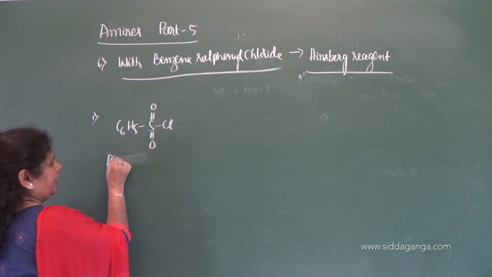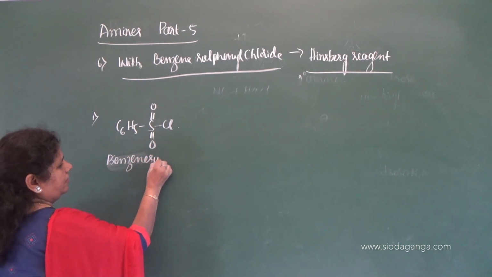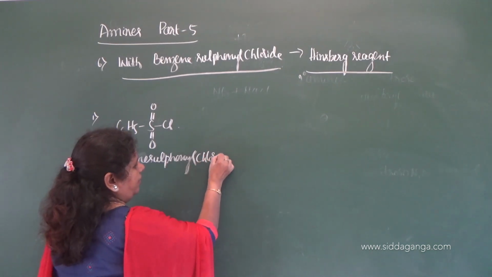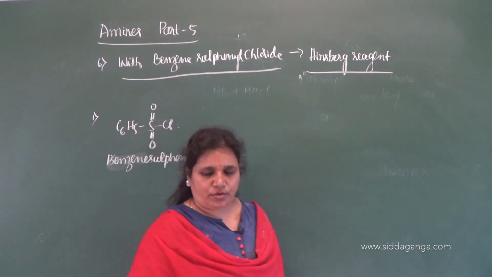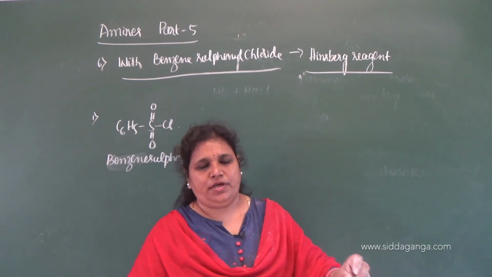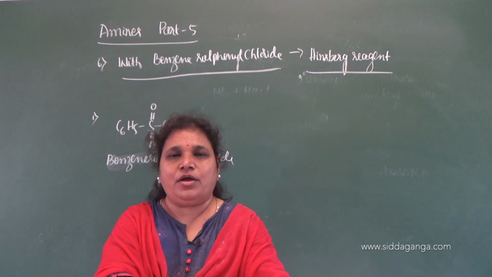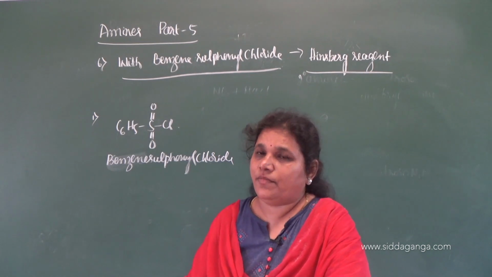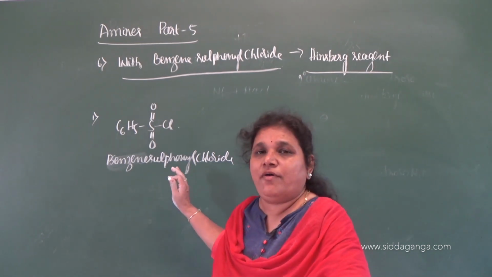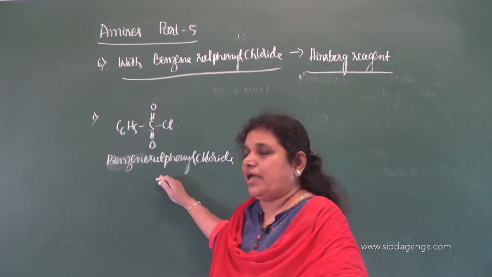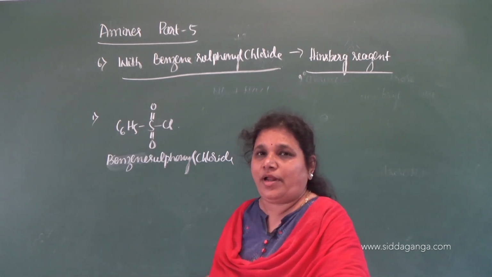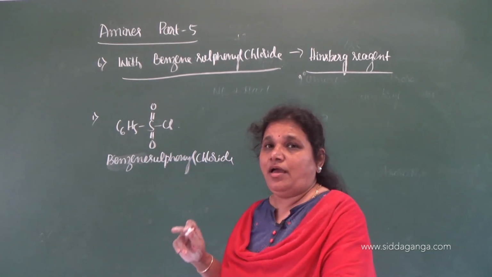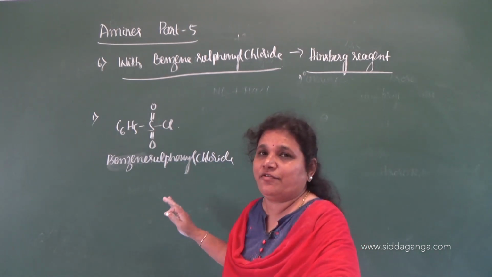I'll write the complete reaction. Benzene sulfonyl chloride is called Hinsberg reagent. One more question: what is Hinsberg reagent? It is benzene sulfonyl chloride. What is the reaction of amines with this benzene sulfonyl chloride? The reactions of amines are different. Primary amines react with benzene sulfonyl chloride, secondary amines react with benzene sulfonyl chloride, but tertiary amines do not react with benzene sulfonyl chloride.